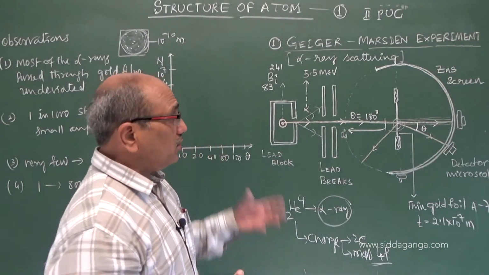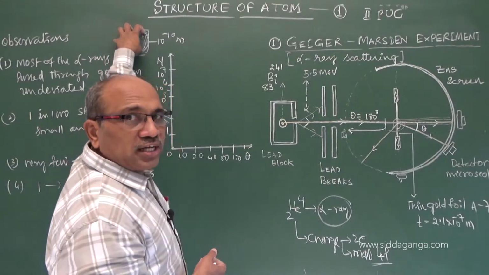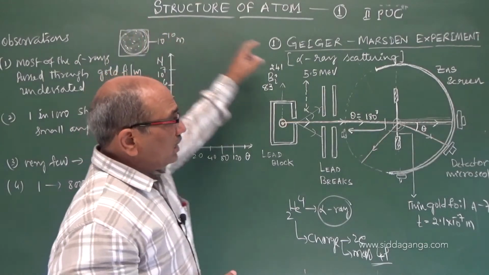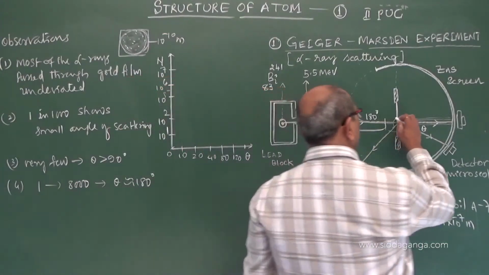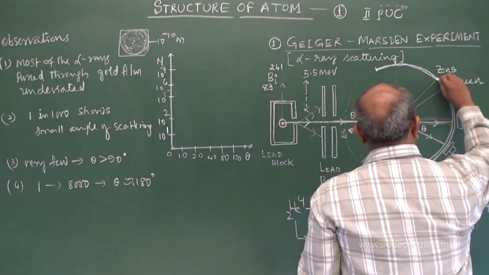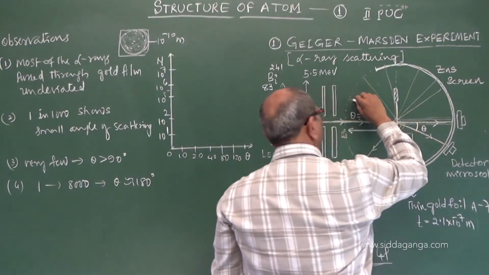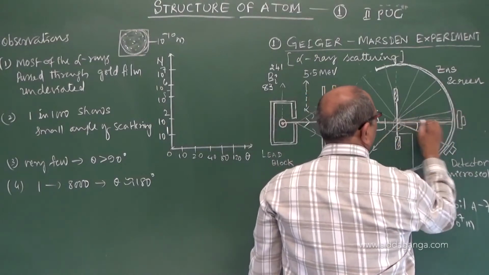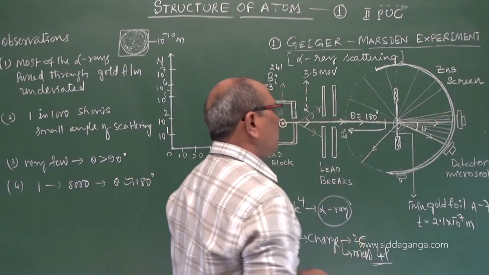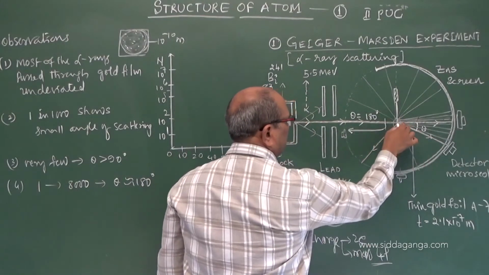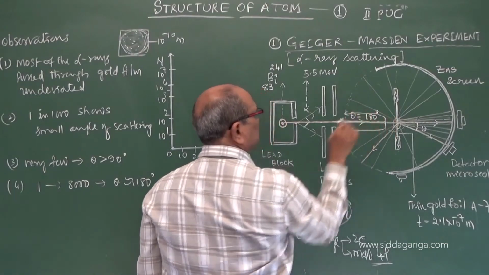Out of almost 8,000 or around 10,000 showered on the atomic dimension, returning is only 1. And you are seeing here that as you go, the scattering number goes on decreasing, and here it is very less. But here in this region there is a very large number of alpha rays observed. There are very few alpha rays coming in this direction, or returning like this here.